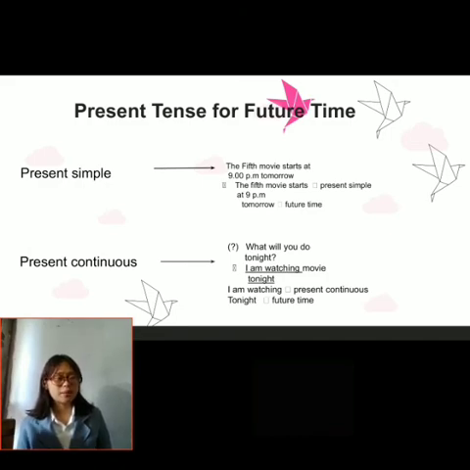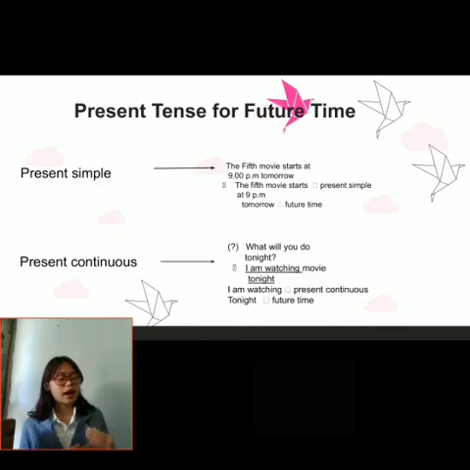I've made an example, and the example that I use is: the fifth movie starts at 9 p.m. tomorrow. So here, the fifth movie starts at 9 p.m. is in present simple form, and then the word tomorrow refers to the future time.